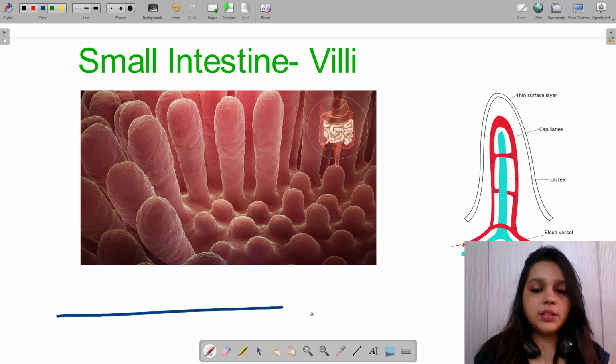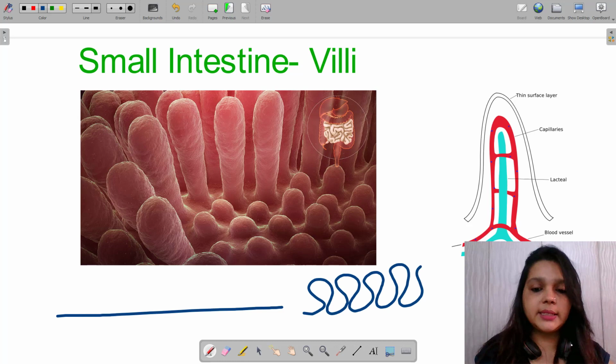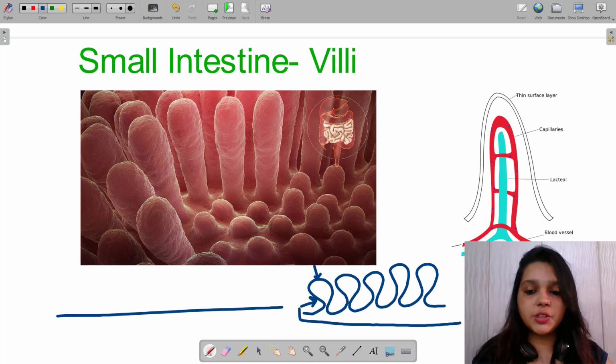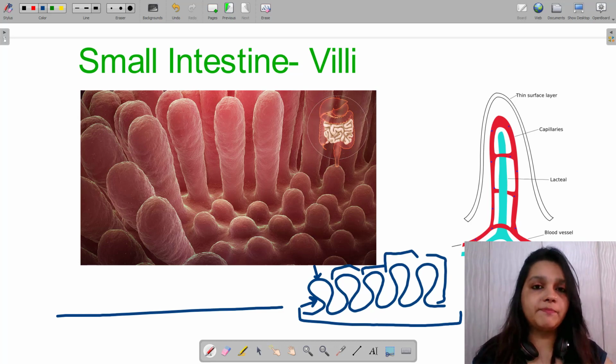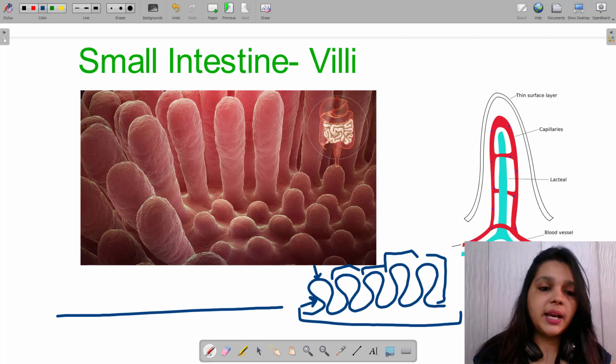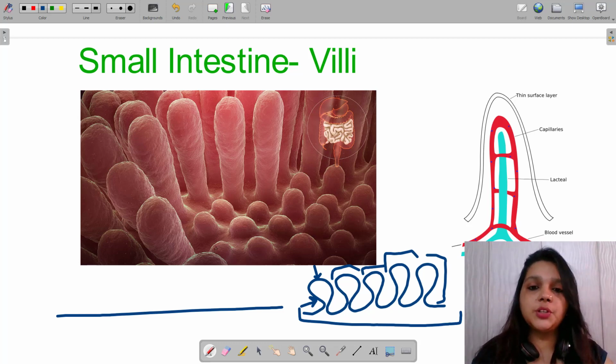But since the structure has these kinds of projections, the absorption increases, because although it is just taking this much area, we've been provided with some extra space for absorption to happen, right? So all these villi are increasing the surface area for maximum absorption to happen.